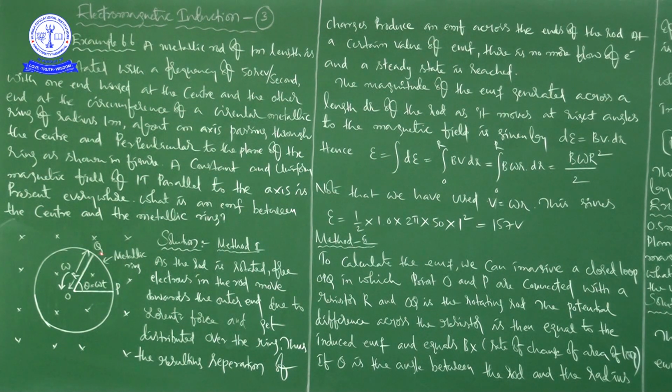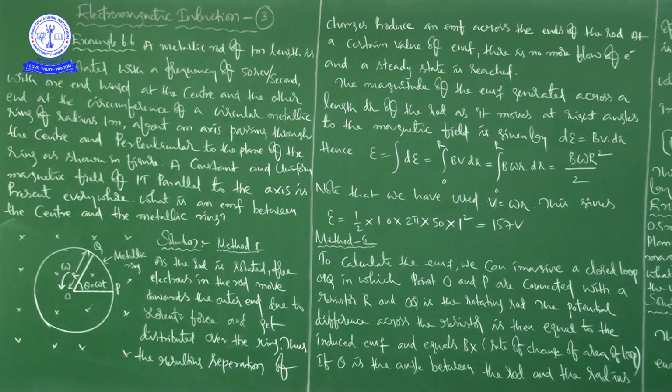So for this total length, that is the radius of the circular ring or length of the rod, this is the EMF induced, right? So this is the EMF between the center and the metallic ring. Next, the same problem we are going to discuss with another method, right?